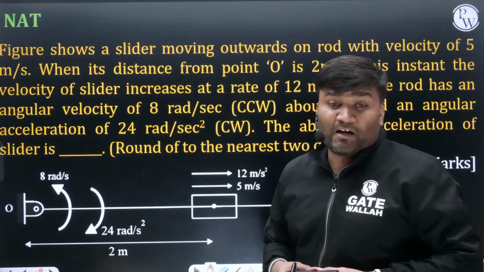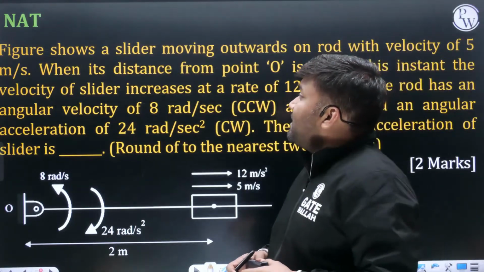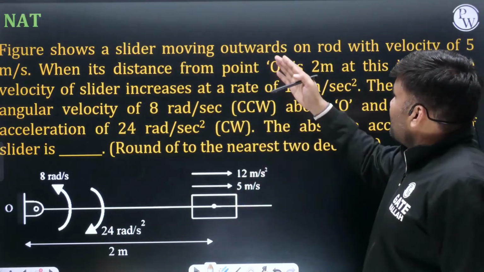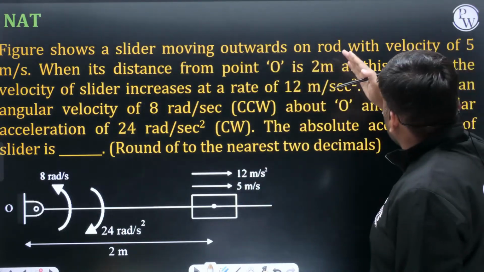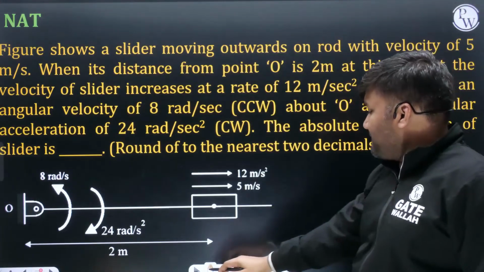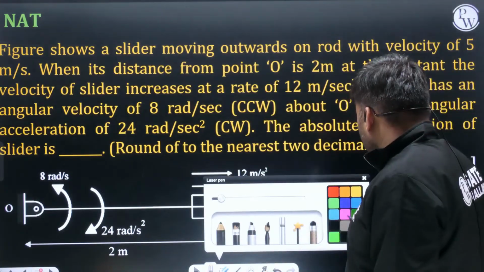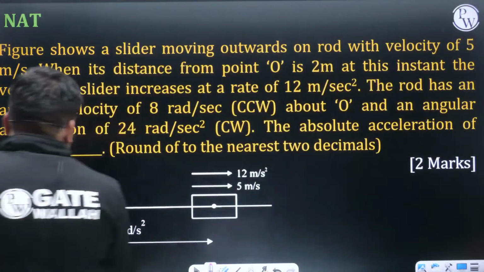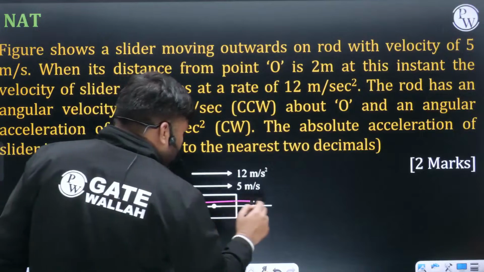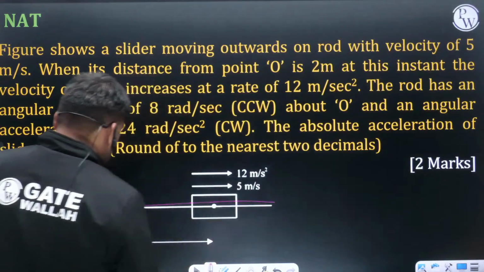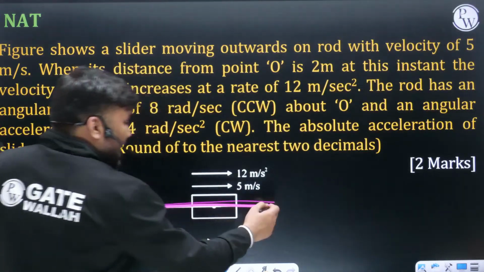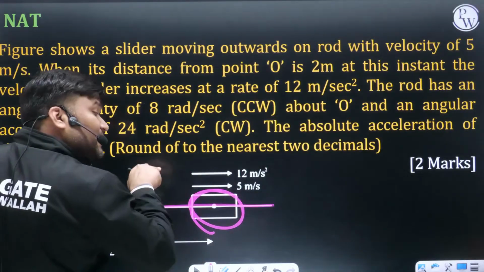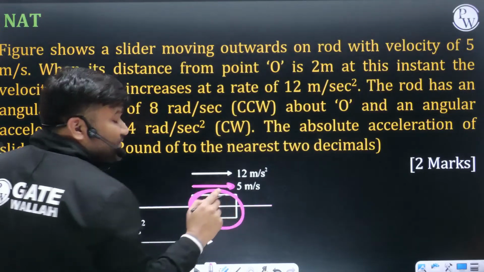An acceleration diagram related question is there. What are they asking? Figure shows a slider moving outwards on a rod with a velocity of 5 meters per second. What things have they given? Let me check. In the figure, they have given a fixed link. Then we have a rotating link on that. On that rotating link, we are going to have a slider. This slider is sliding radially outward with 5 meters per second velocity.